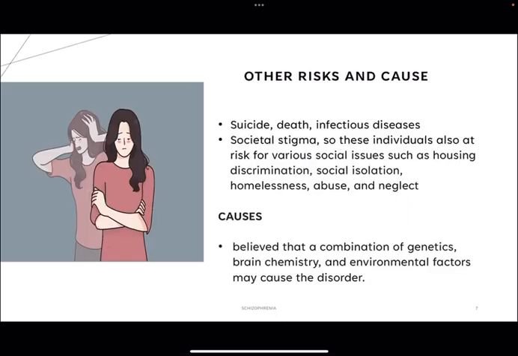Other risks. Individuals who are diagnosed with schizophrenia are more at risk for suicide, death, and infectious diseases. There's societal stigma to individuals who have schizophrenia, so they're at risk for various social issues such as housing discrimination, social isolation, homelessness, abuse, and neglect. The cause of schizophrenia is believed to be a combination of genetics, brain chemistry, and environmental factors.